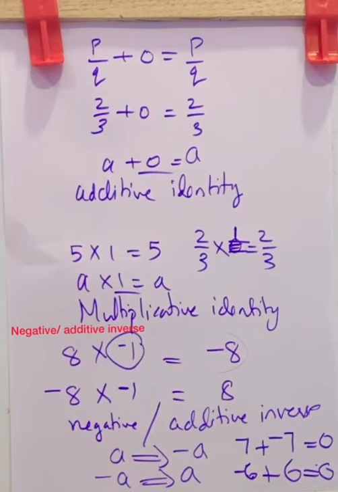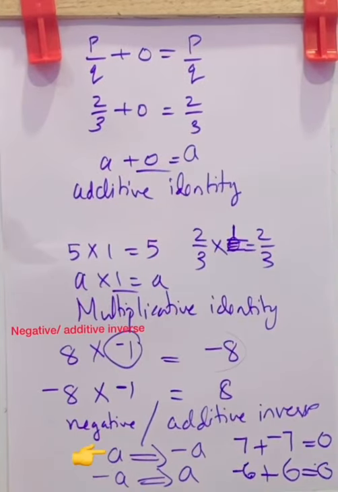So you can conclude that A is the negative or additive inverse of negative A, and negative A is the additive inverse or negative of A. That I have written here. Now to get an additive inverse, we multiply negative 1 with any given integer or rational number. Then you will get its additive inverse.